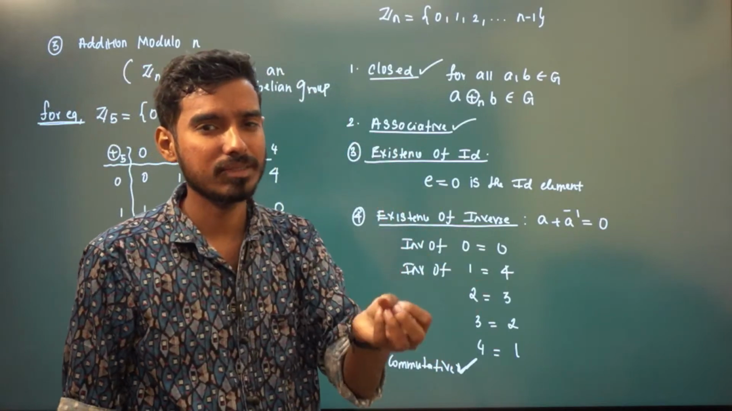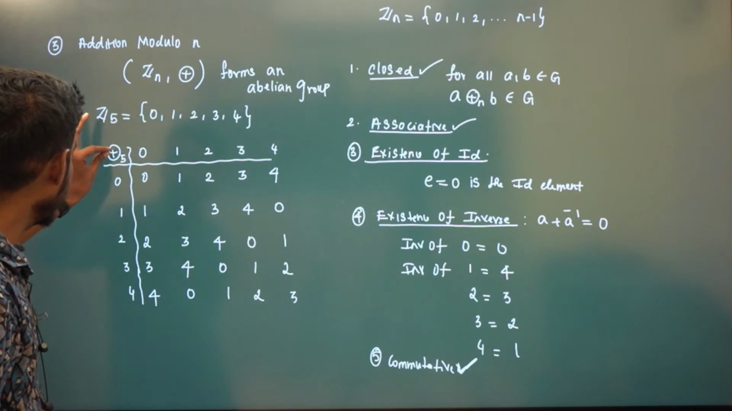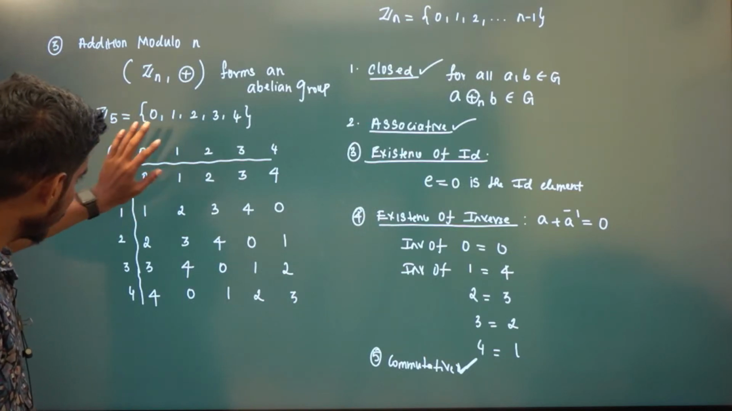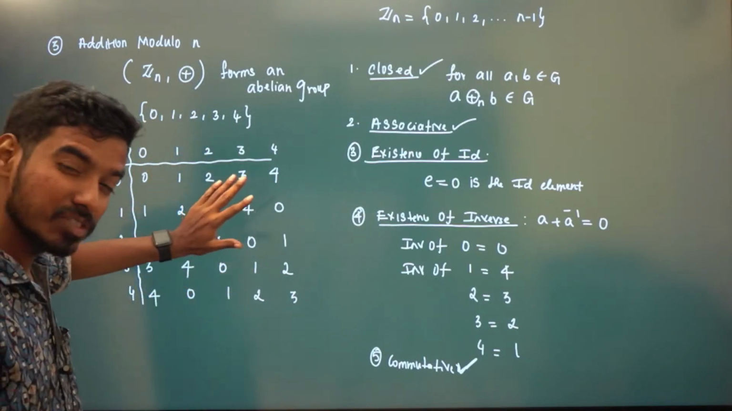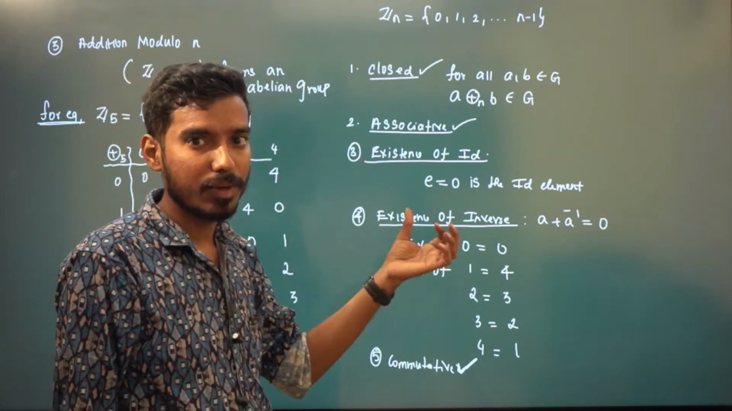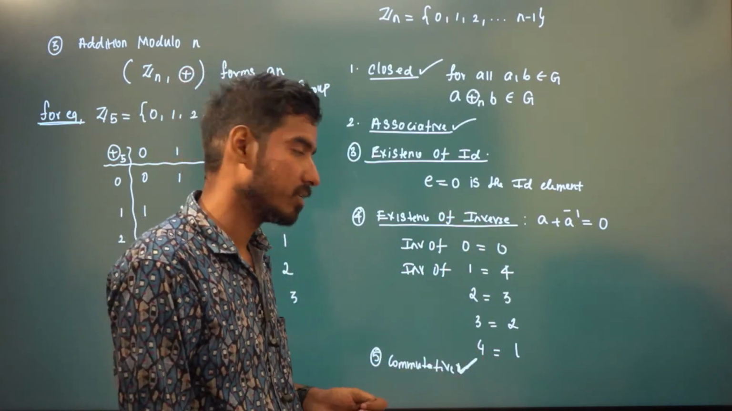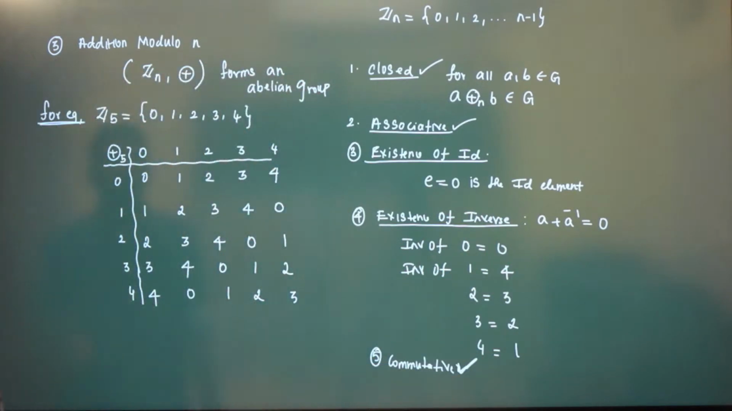You just take a counter example, right? Take Z5, the same Z5. Instead of addition, you just perform multiplication. You will have some output elements. You see whether all the output elements are in G, and you see whether the ID element is there or not, and you see whether inverse is there or not. Right? You will not have inverse. Okay. So addition modulo n is over.